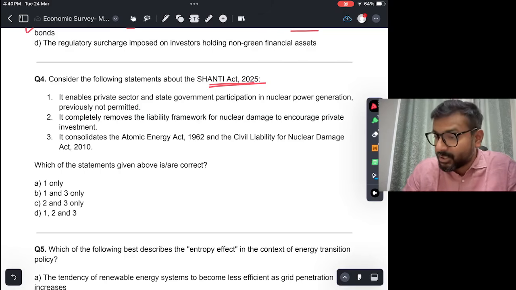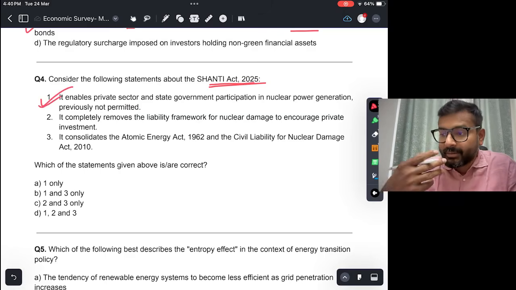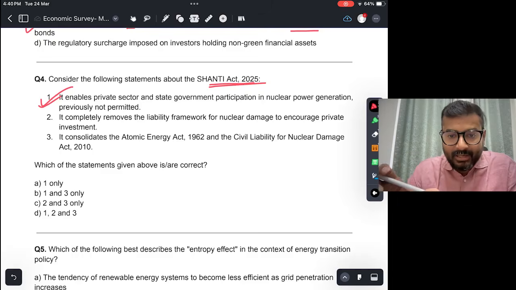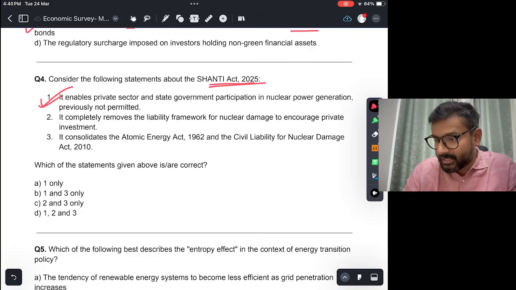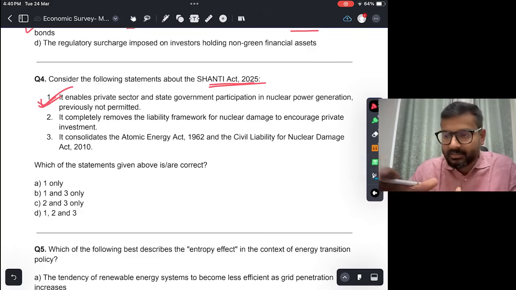In fact, this is true. Earlier, in nuclear power, only the central government was allowed to participate, but now it has been opened up for the private sector as well as the state government. So that is a new development that has happened in this particular sector.